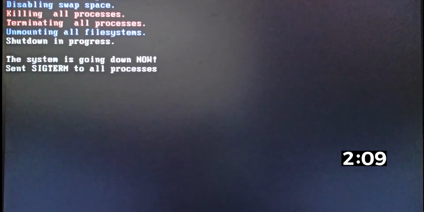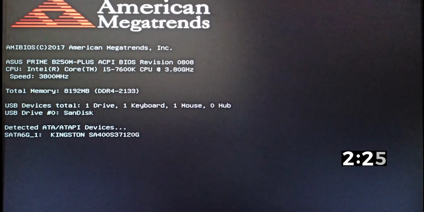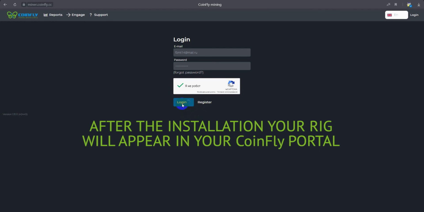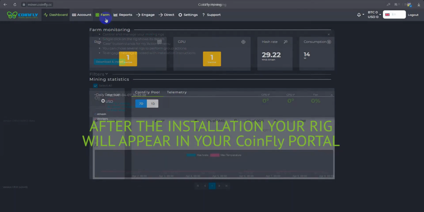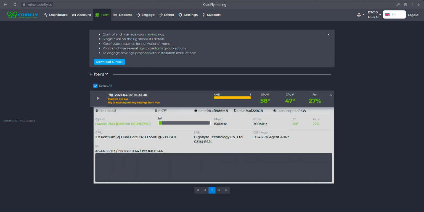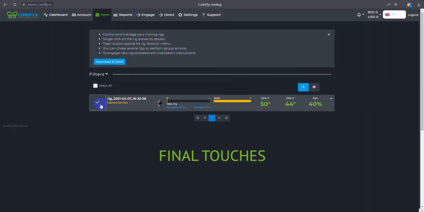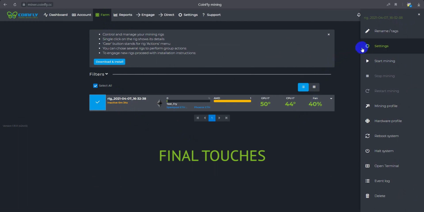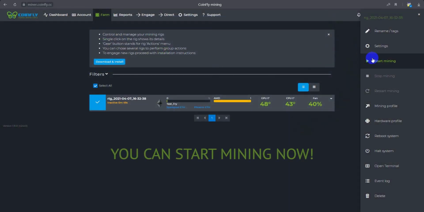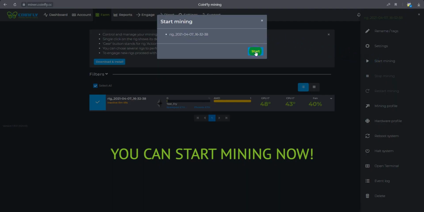After COS has been installed, the rig will reboot automatically. You will see the screen with the QR code. Go back to your PC and log in to your miner.coinfly.cc account. After successful COS installation, you will see your rig in your CoinFly portal. You will need to complete first time setup and you're ready to start mining.